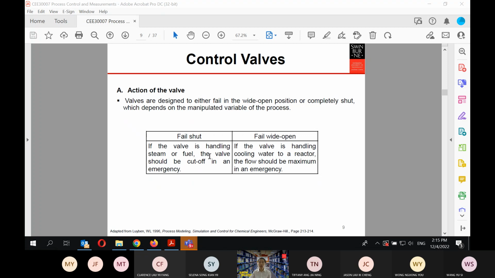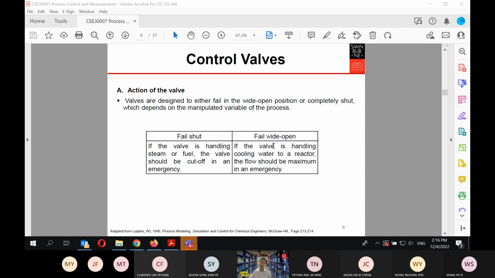That will be dangerous: if your temperature keeps increasing because you keep on heating the system, something terrible may happen, it may cause the reactions to sustain, and then there will be a runaway. That's why if something is related to steam or fuel, it will be designed such that in a failure situation, when there is no pressure in the system, the valve will be shut, so that the steam or fuel will not go into your system.